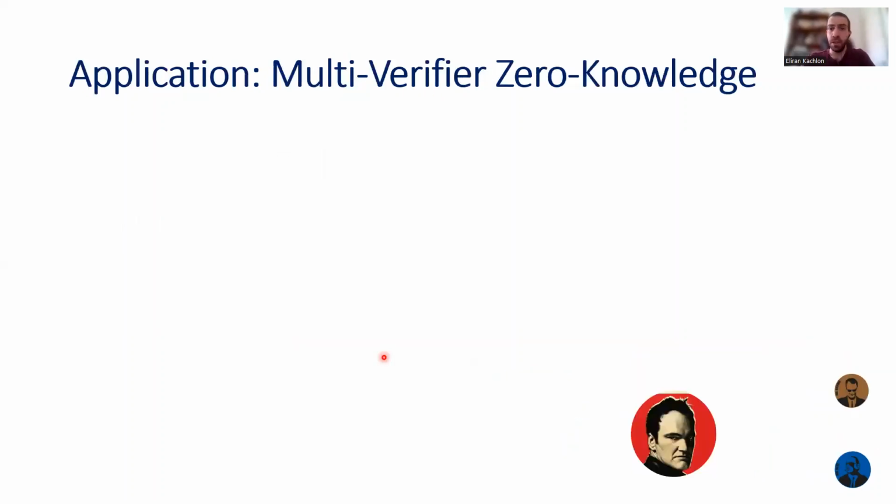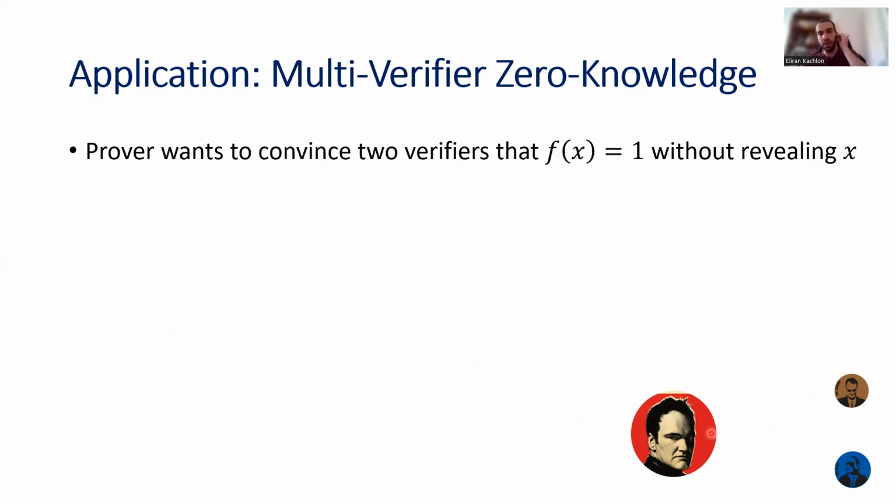Let's consider as an application the case where we have 1 prover and 2 verifiers, where at most one of these 3 parties is corrupt. So we have an honest majority. And let's say that the prover wants to convince the verifiers that he knows an assignment X that satisfies some circuit F, but he wants to do so without revealing any information about this assignment X.